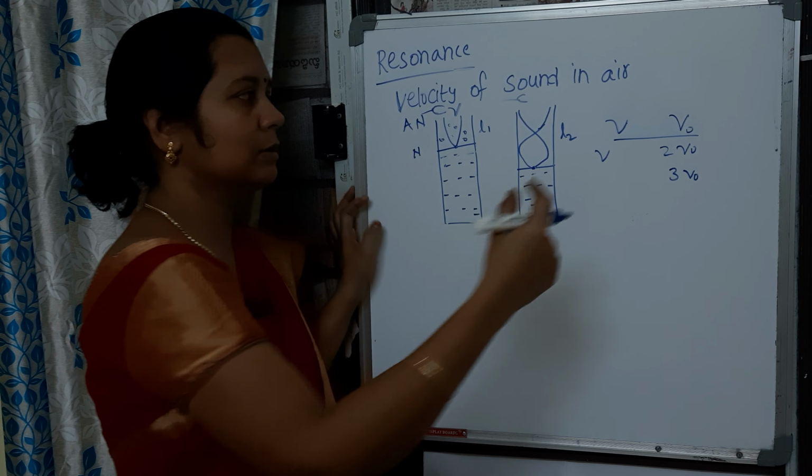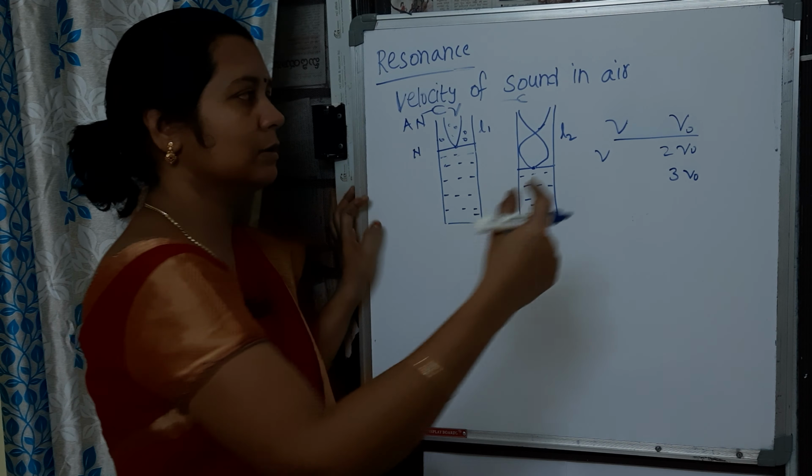Based on this resonance principle, we estimated the velocity of sound. Observe what L1 is in this case. L1 is equal to the distance from node to antinode. We know that the distance from node to antinode is lambda by 4. And what is L2 in this case? It is node to node, lambda by 2, plus lambda by 4. So this becomes 3 lambda by 4.